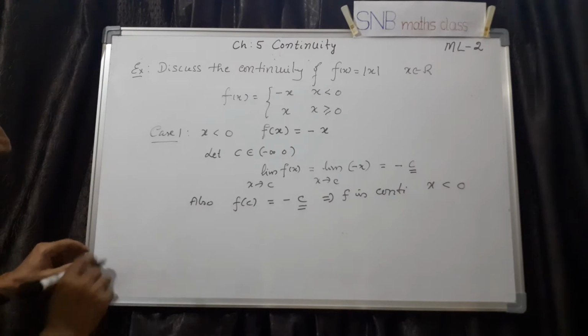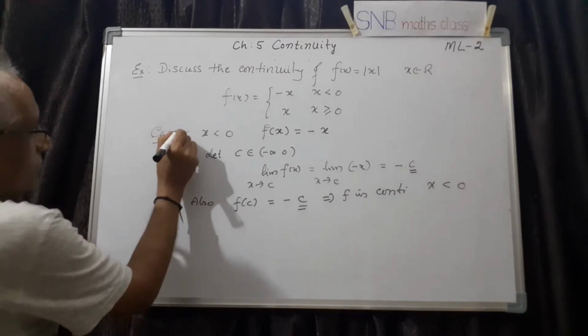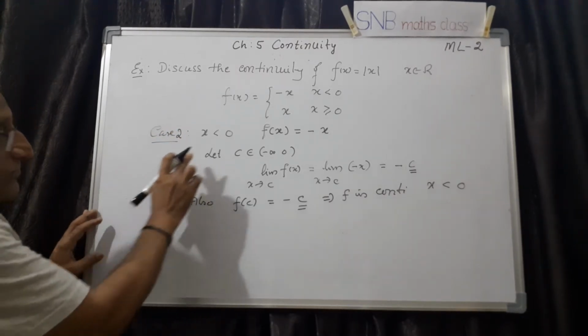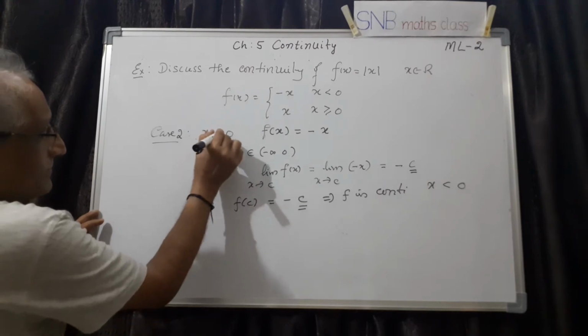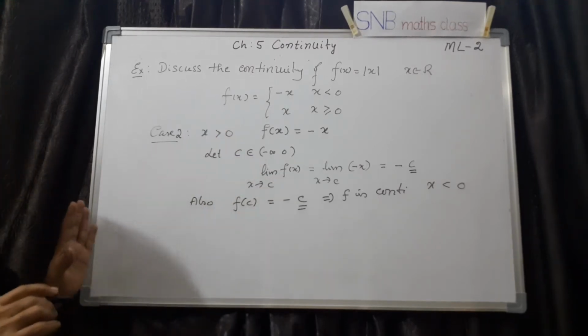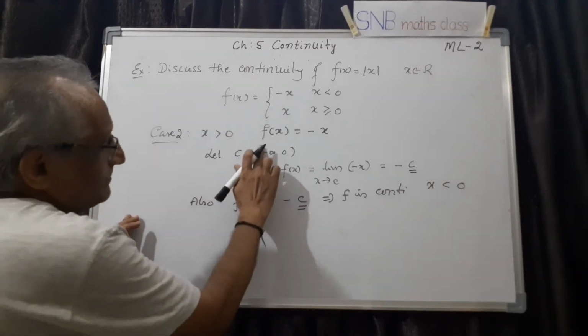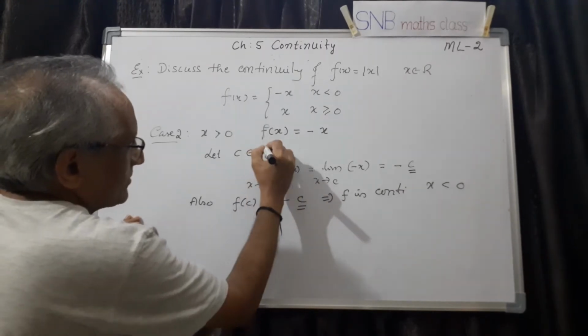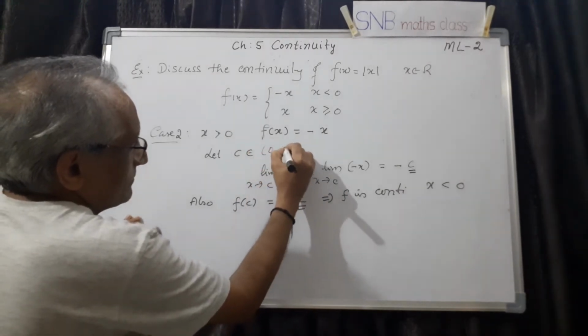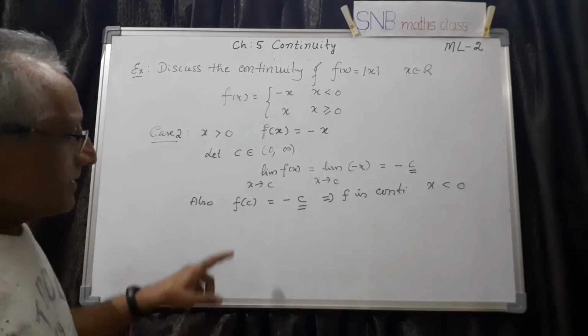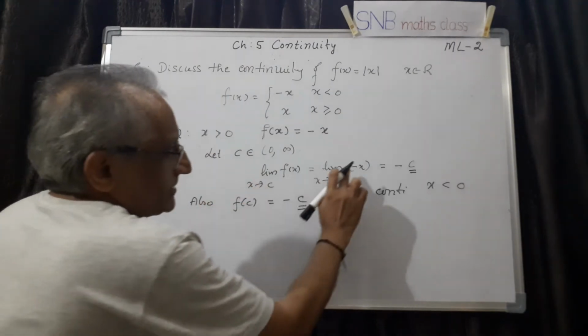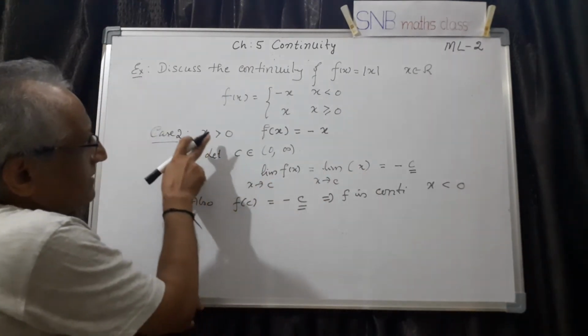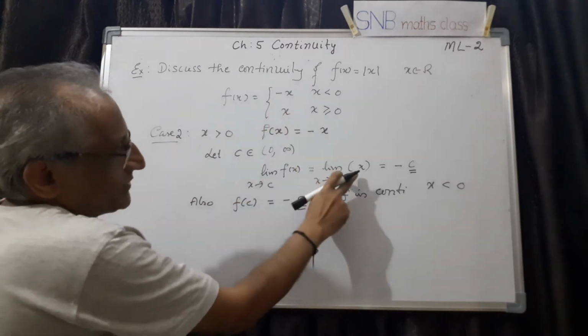Now I will take the second case. Here only I will show you, because I need not do case 2 in full. I will take positive. Now let c belong to 0 to infinity, because it is positive. f of x, whenever x is positive, it is x.